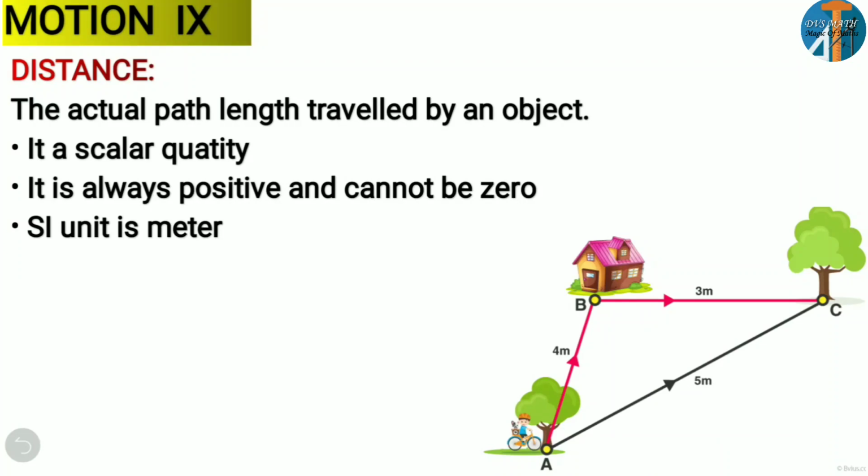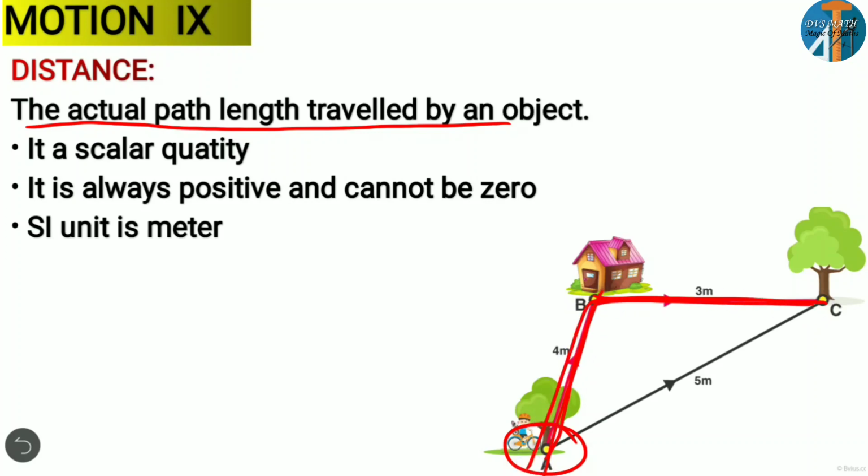The first concept is distance. So let us understand this clearly. What is the definition of distance? It is the actual path length traveled by an object. For example, let us consider a boy standing near this tree. He will move 4 meter to this side to his house, and then he will go 3 meter to this side. So 4 plus 3 is 7 meter. From here to here is the actual length. So the actual length traveled by an object we call distance.